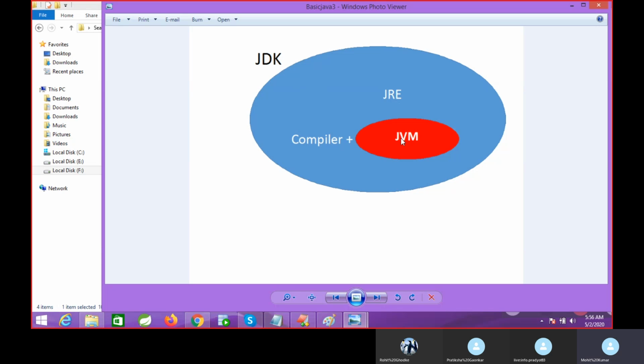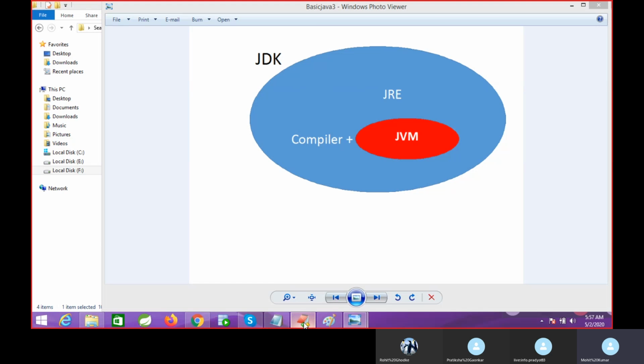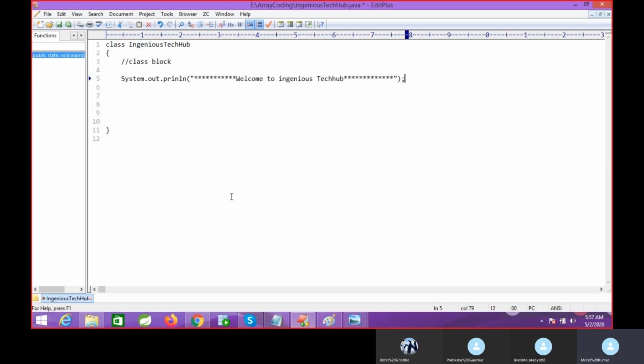See, if you are writing the code in C, you should not install any JDK or any other external software. It will directly execute at your OS level. But we have another software that is called Java Virtual Machine. When you install this JDK, all the software is there in one folder, in the Java folder, right? So all the software is available on your system. Now when you develop the code, after developing the code, you have to compile the code.